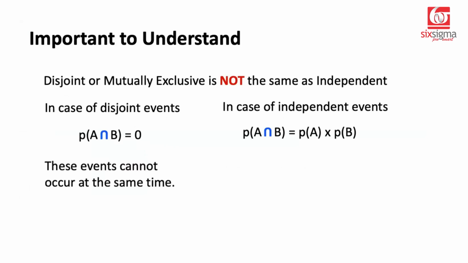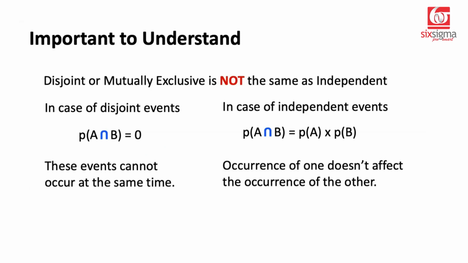Also, when we say the events are disjoint, we mean that they cannot occur at the same time. But when we say that the events are independent, we mean the occurrence or non-occurrence of one does not affect the occurrence or non-occurrence of the other. So not to get confused between mutually exclusive and independent. They are 2 different properties. So we covered a lot of important concepts, fundamentals of probabilities here, and you will see us building more on the probabilities as we progress our journey towards the Bayes theorem and conditional probability to an advanced level.